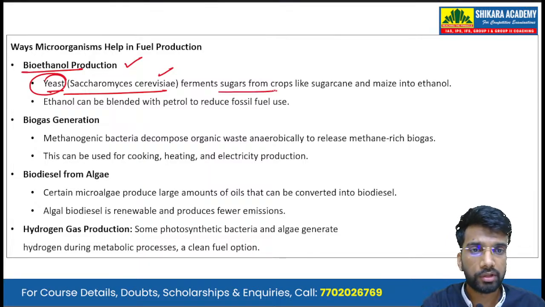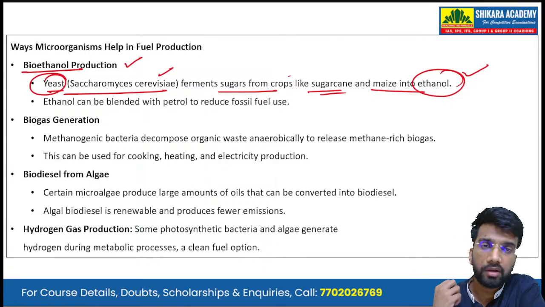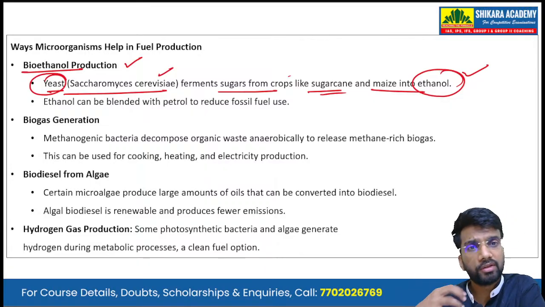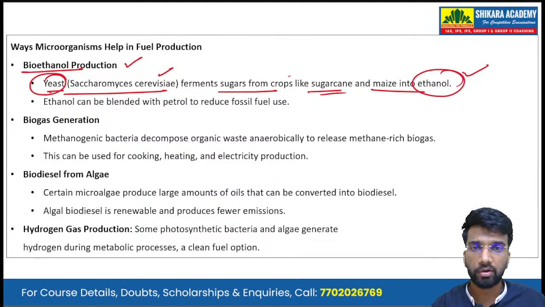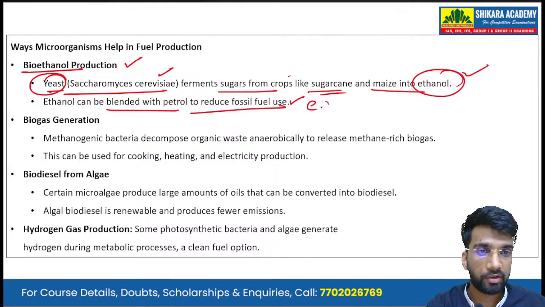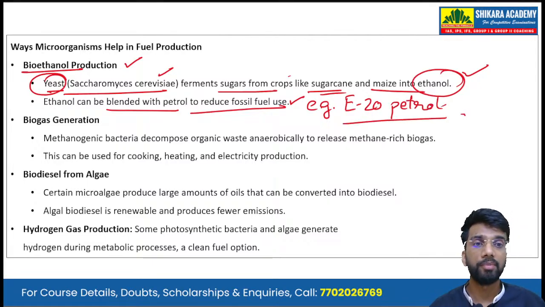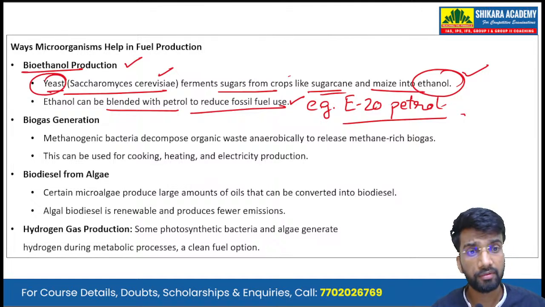It ferments the sugars from crops like sugarcane and maize into ethanol. So it produces ethanol by fermenting the crop residues or the crops like sugarcane and maize. And ethanol can be blended with petrol to reduce the fossil fuel use. An example we can write is E20 petrol that is now available in India. Okay, that is now available across all the petrol pumps in India, and all the petrol that we are purchasing is the E20 petrol.